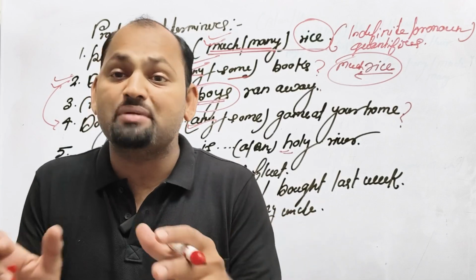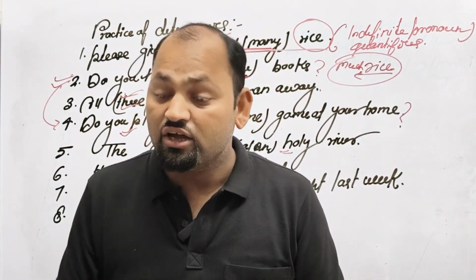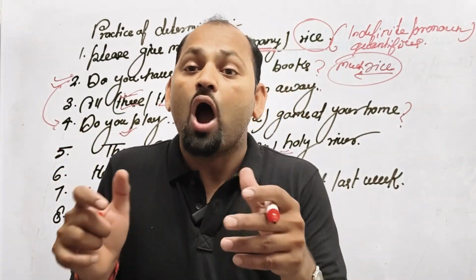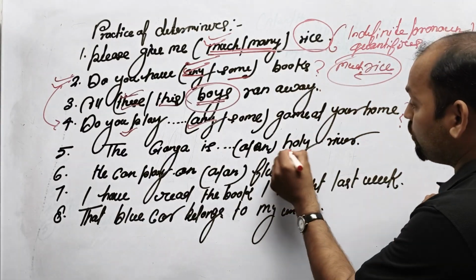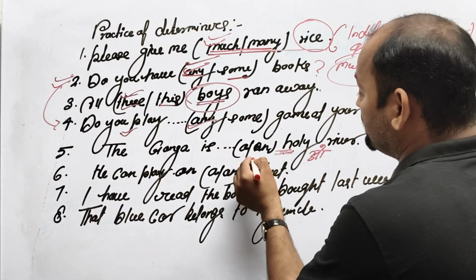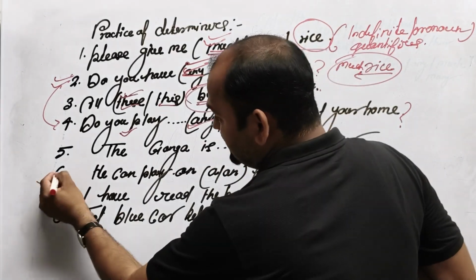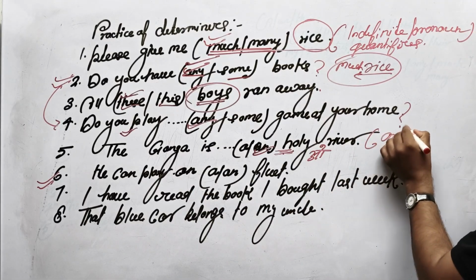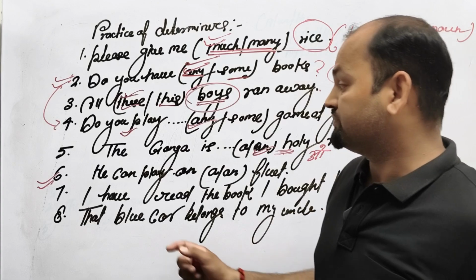What matters is not that the first letter is a consonant. The matter is the first pronunciation, which comes as o or something like that. So the pronunciation is like o, and I can say the use of an is perfect here. Example number 6: you are looking at it, it is called article based. Yes, this is the article based determiner.